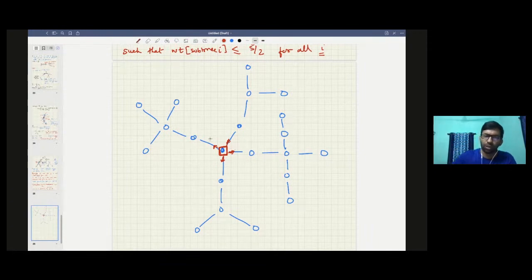So when you take this, this is the representative for the whole tree. This is the representative for the whole tree.